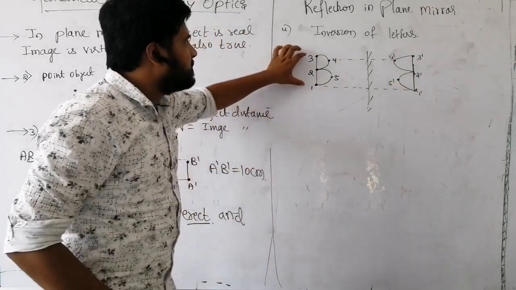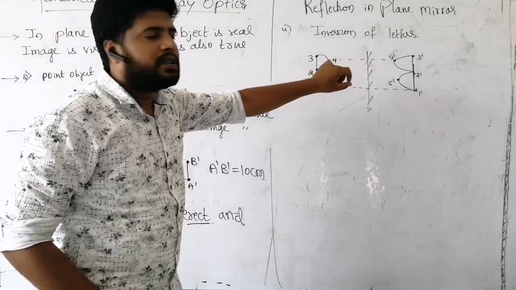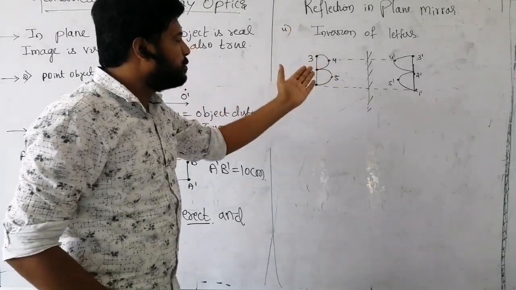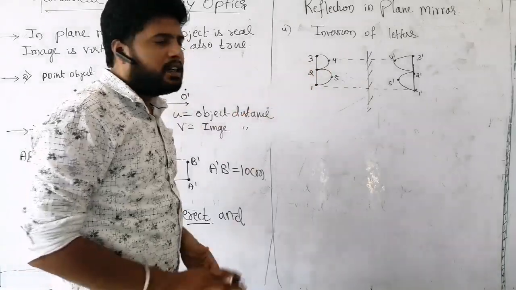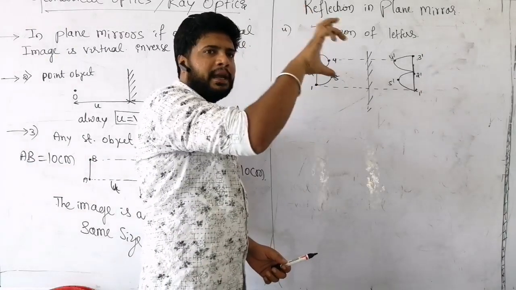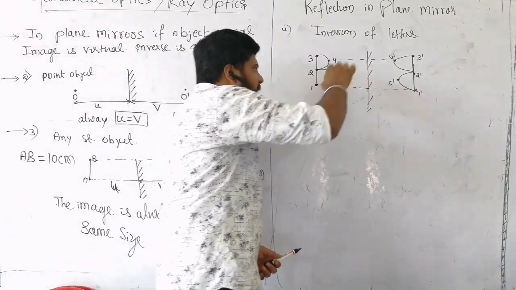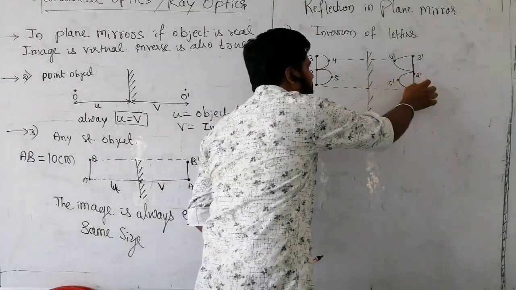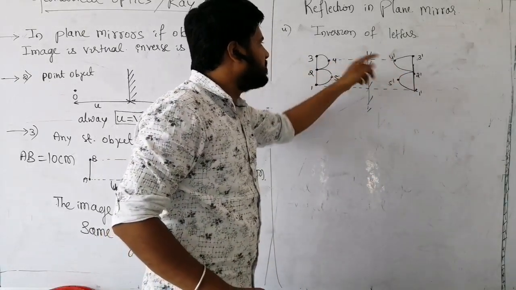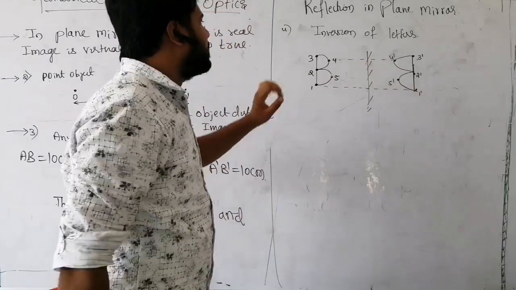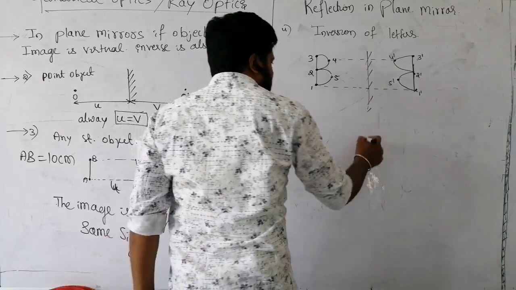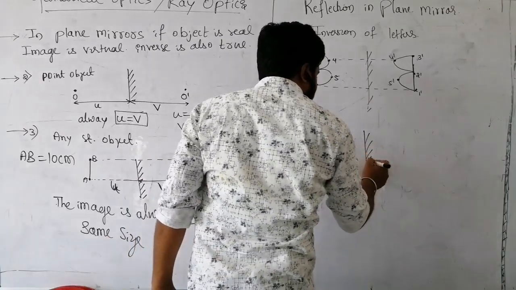This is object, that is image. What happens here? Inversion of letter. You can check this practically. You consider a plane mirror, you place alphabet B, then you can see the image will be in the shape of this. Here somewhat a slant has come, consider it to be the same way. Inversion of letter.